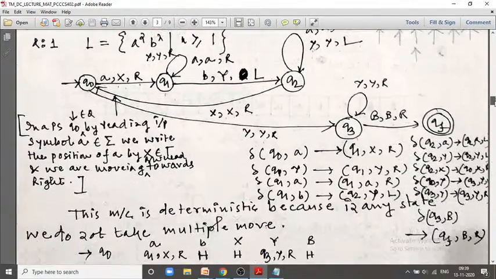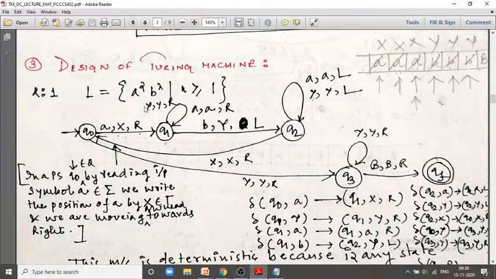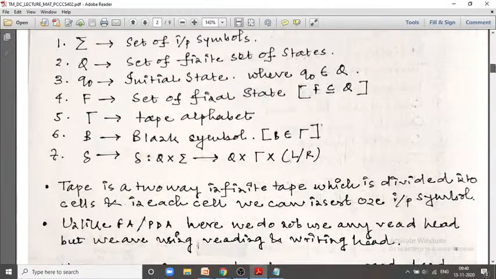For example, you are observing that this is my language L equal to a to the power n, b to the power n, where n is greater than or equal to 1. For this language we have 2 types of characters, A and B. So A and B are my input alphabets. So what is my big sigma? My big sigma is small a and small b. I think I made myself very clear.